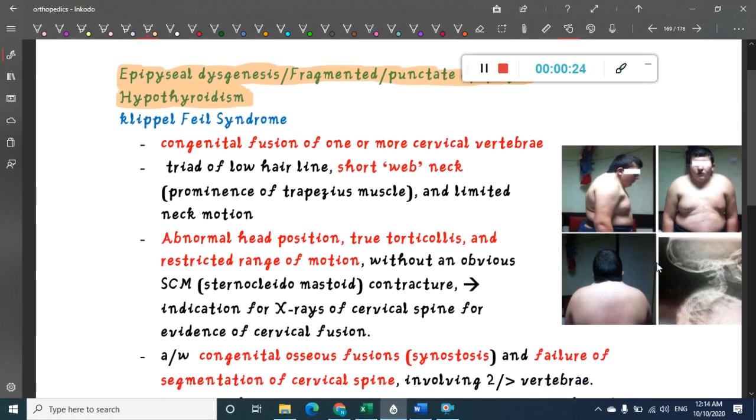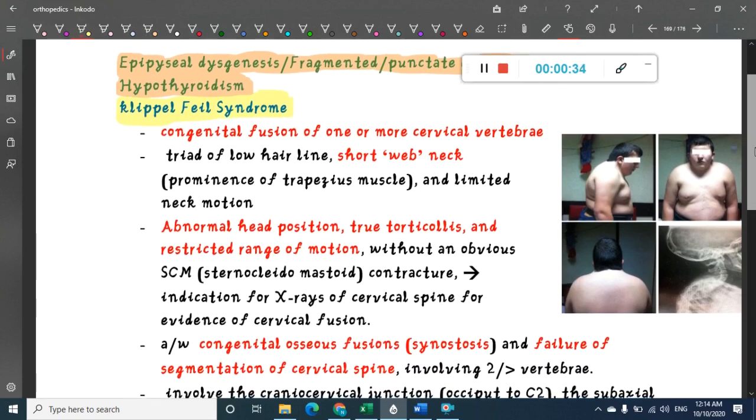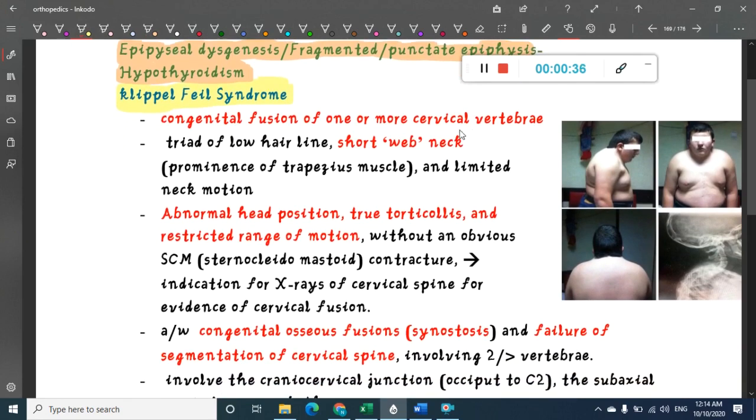So, the first syndrome which we have to see here is Klippel-Feil syndrome. In this chapter, first we will learn about Klippel-Feil syndrome. What is this Klippel-Feil syndrome? What we see is congenital fusion of one or more cervical vertebrae. Whenever there is fusion of one or more cervical vertebrae, that will lead to Klippel-Feil syndrome.